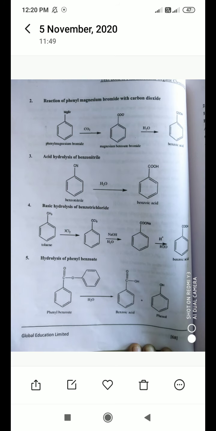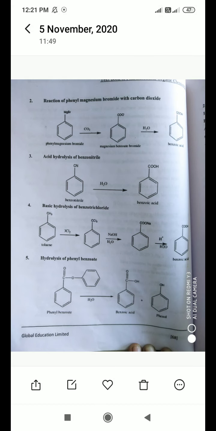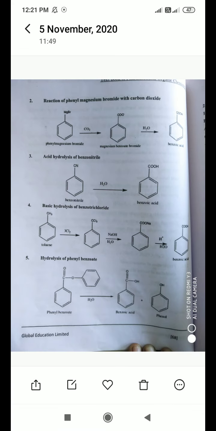Acid hydrolysis of benzonitrile. If we have to undergo the acid hydrolysis of benzonitrile, that is benzonitrile, how it looks: benzene attached with CN, the cyanide group. Then in the presence of H2O, you will get benzoic acid. Acid hydrolysis, H2O, addition of water is hydrolysis, here acid hydrolysis. Now what is the next?